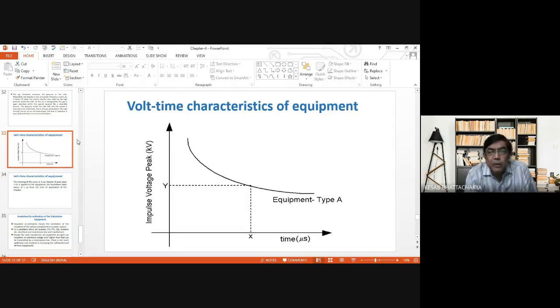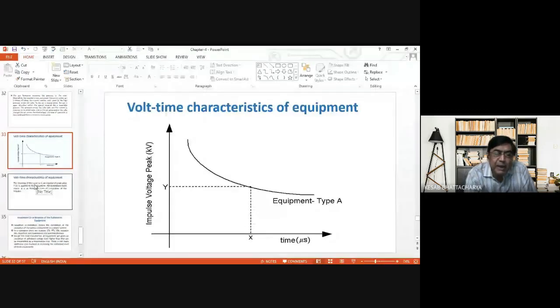Now, for a particular type of equipment, equipment type A, let this be the volt time characteristics corresponding to a peak value of impulse voltage Y. The respective time is x microseconds.